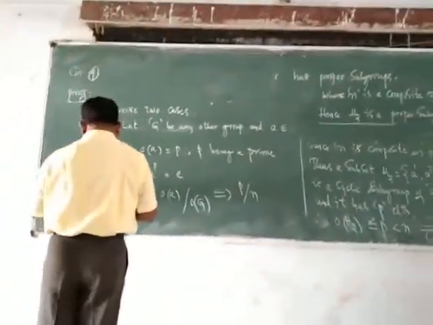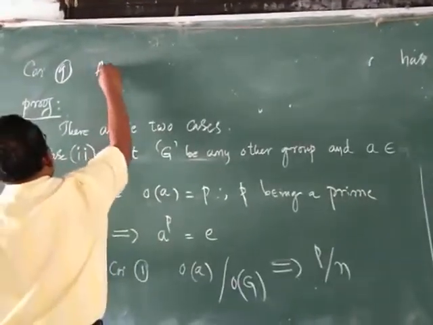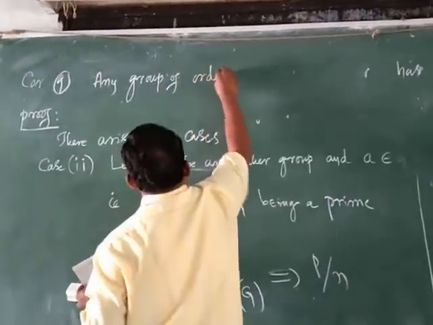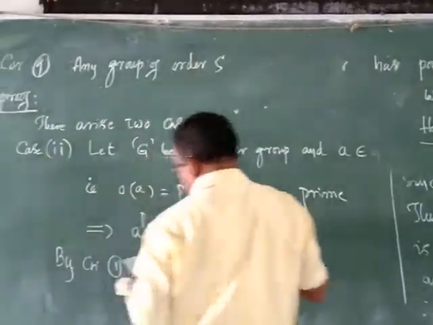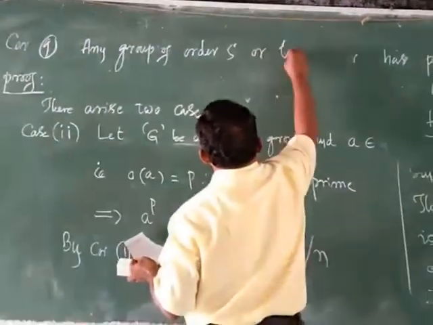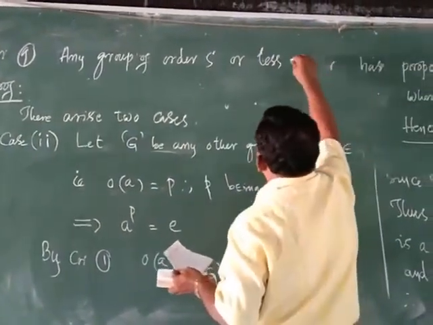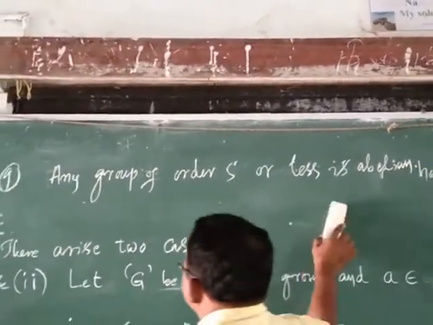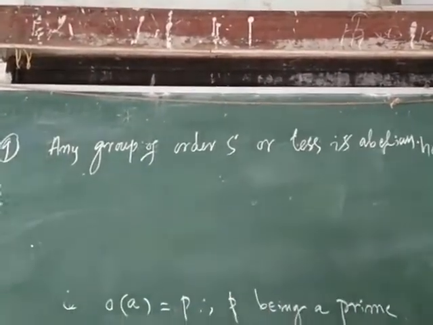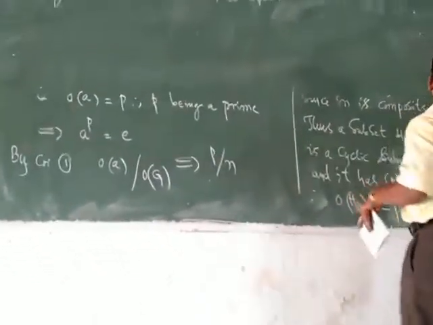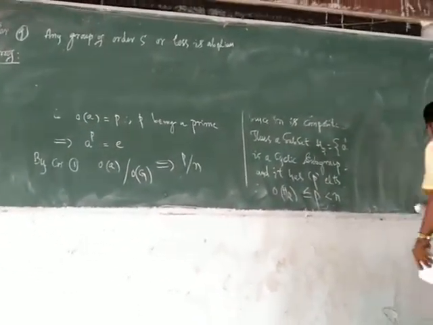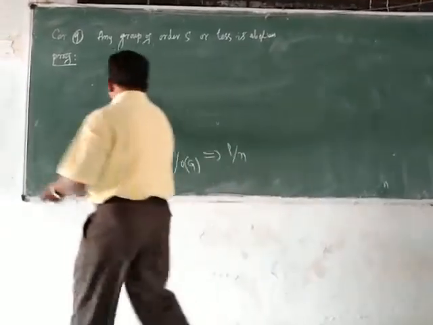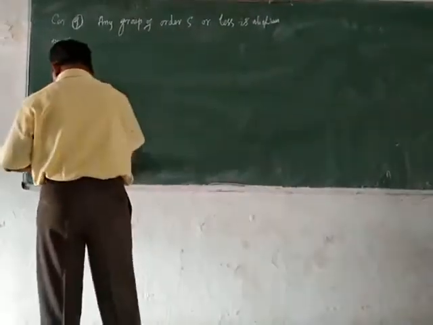Corollary number 9 says: any group of order 5 or less is always abelian. This I wanted to prove here.